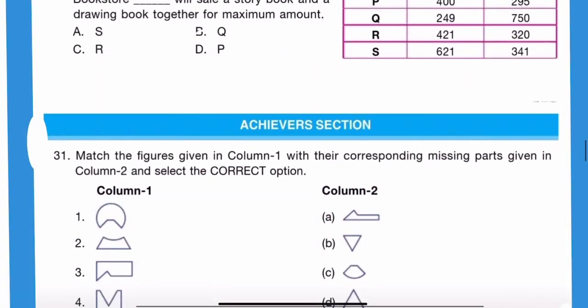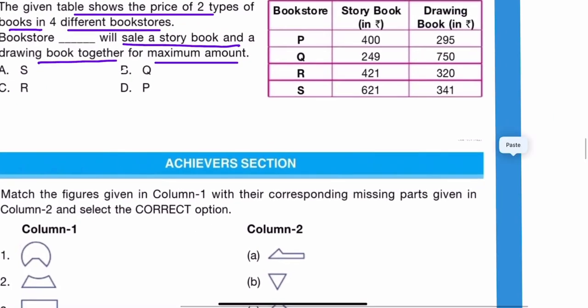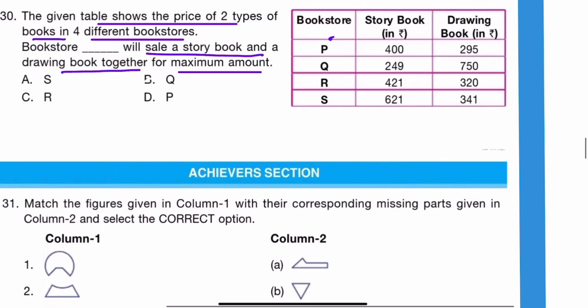So next question is, the given table shows the price of 2 types of books in 4 different bookstores. Bookstore blank will sell a story book and a drawing book together for maximum amount. Okay. So these are the different types of bookstore, and this is the given cost of story books, and here is the amount for the drawing books. So the maximum amount in total.